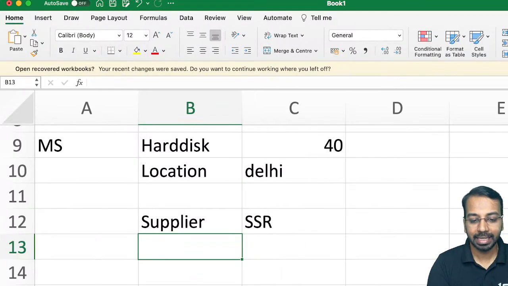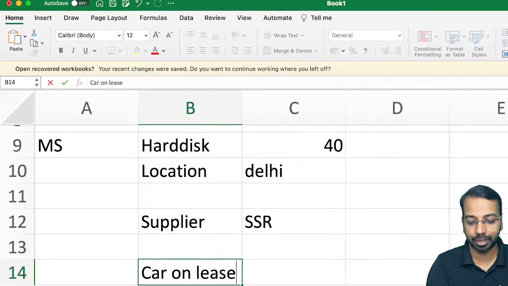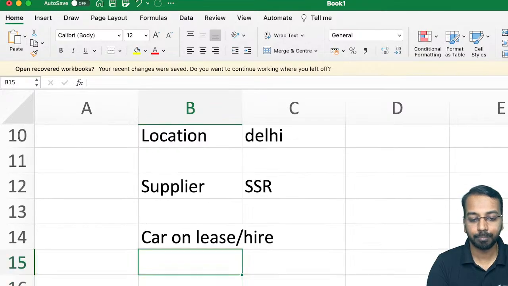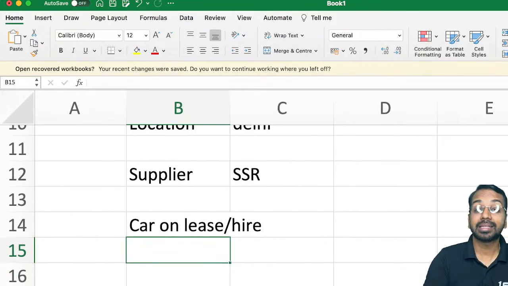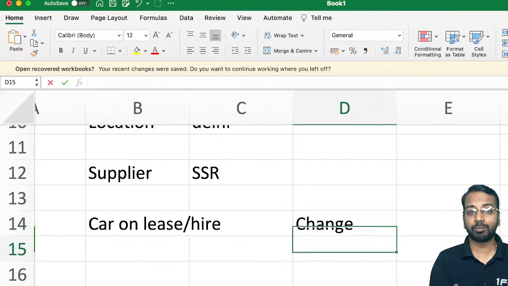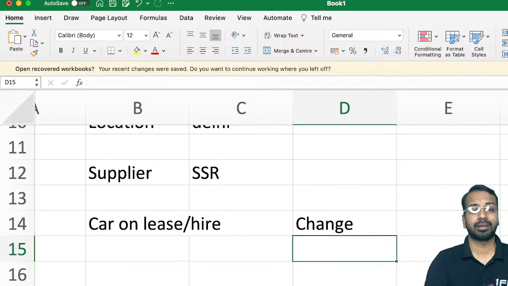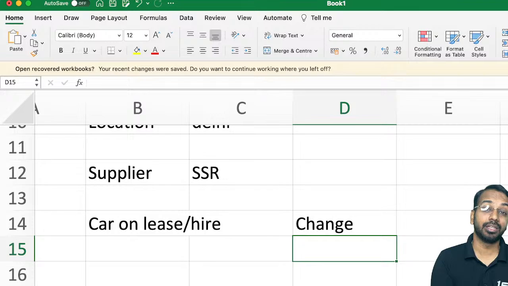For example, if you take a car on lease or hire, I would rather call it. Now, if the supplier has the ability to change the car whenever it wants, it will send, let's say, an Indigo. Whenever it wants, it would send a Swift, or some other car, or an SUV. The vendor has the right to substitute whenever it wants, and that substitution gives some kind of benefit to the supplier.